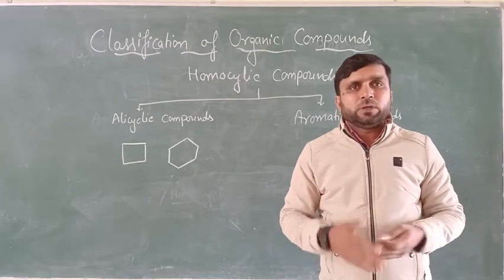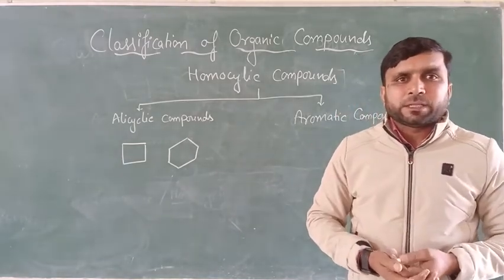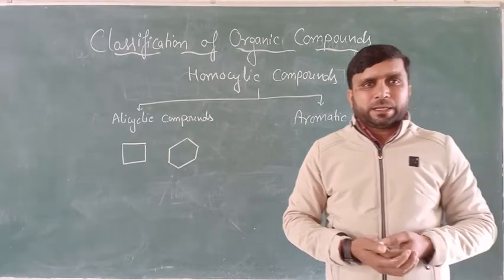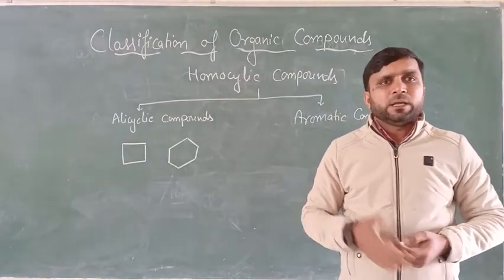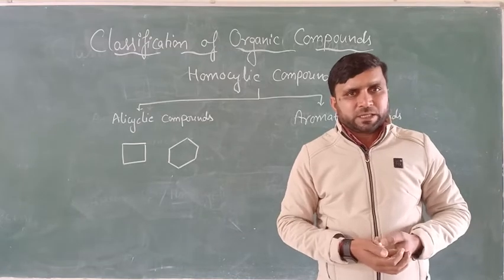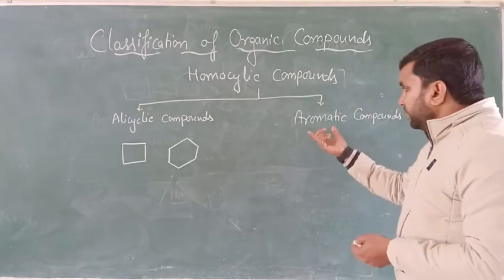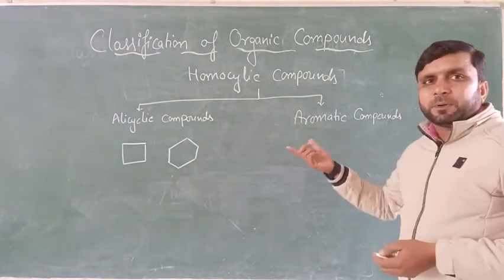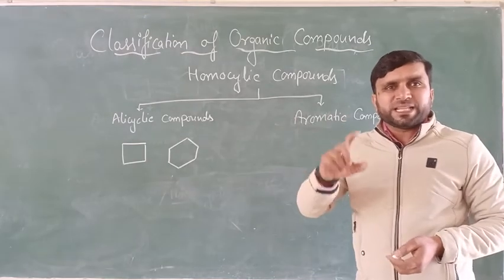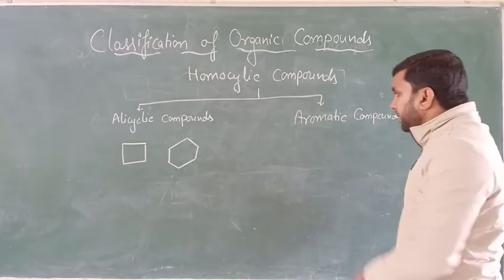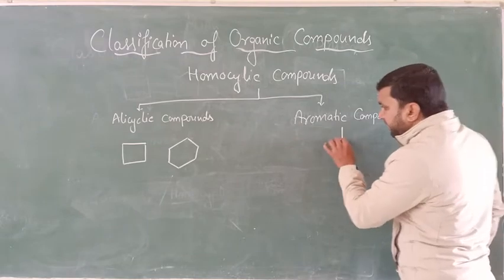Later on, we will discuss in the chapter hydrocarbon the conditions a compound must meet to be called aromatic, that is the Huckel rule of aromaticity. So basically the name aromatic compound is given because of the aroma, the smell or fragrance given by the compound.